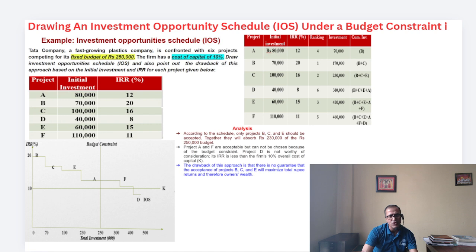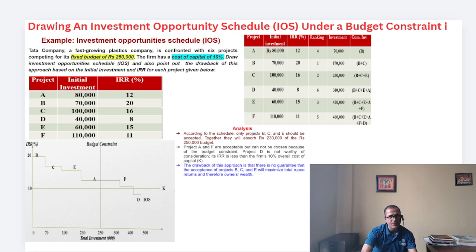Together they will absorb our budget of 2,30,000 only. While projects A and F are acceptable, they cannot be chosen because of the budget constraint. Similarly, project D is not worthy of consideration because we compare our internal rate of return and the cost of capital. If the internal rate of return is lower than the cost of capital, we are not going to accept the project.